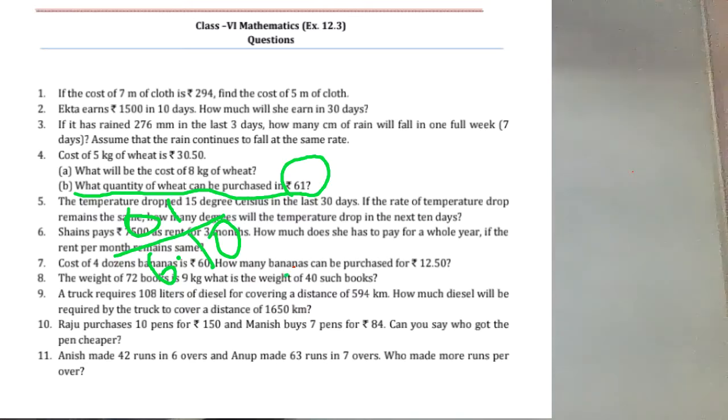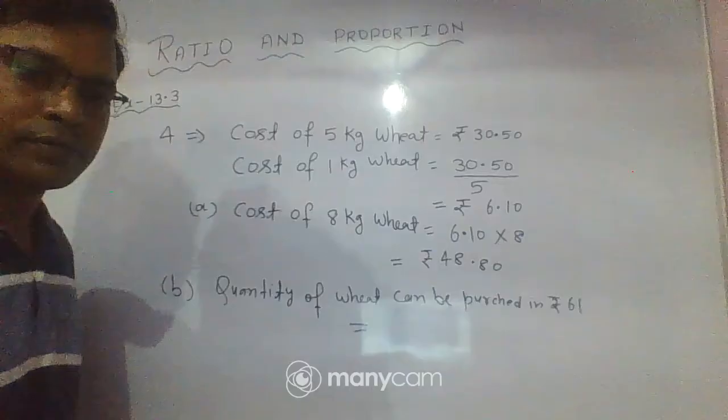Okay, if we divide 61 by 6.1, then we have the quantity he purchased in 61 rupees.